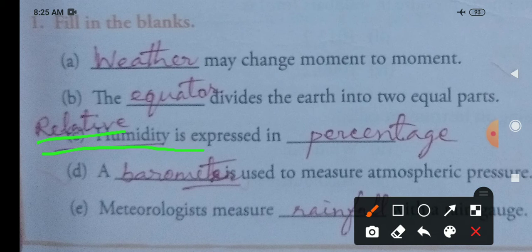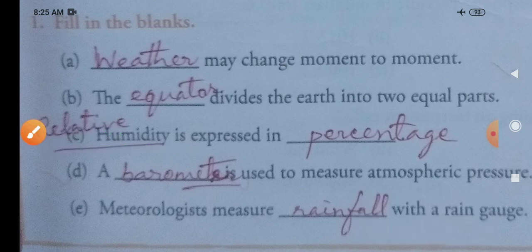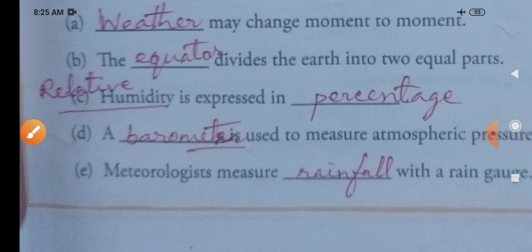So answer is percentage. Okay, next, you see number D, a day is used to measure atmospheric pressure. So what is that one? What is the name of that instrument that is used to measure the atmospheric pressure? That is barometer. Okay, you can write there. Next, meteorologists measure days with a rain gauge. So rain gauge is used to measure the rainfall. All of you know. So you can fill in the blanks with the word rainfall. Okay, so rainfall will be the answer. Hope all of you are able to do.